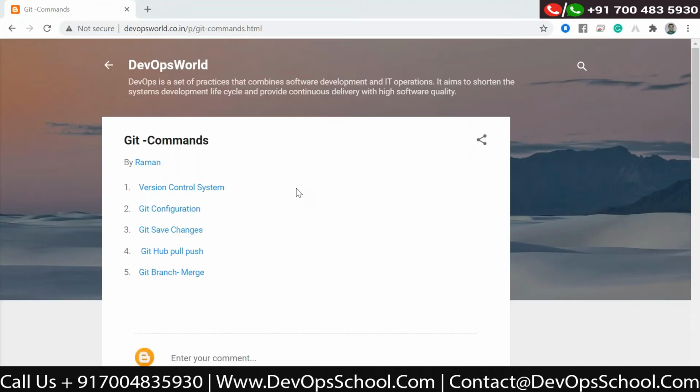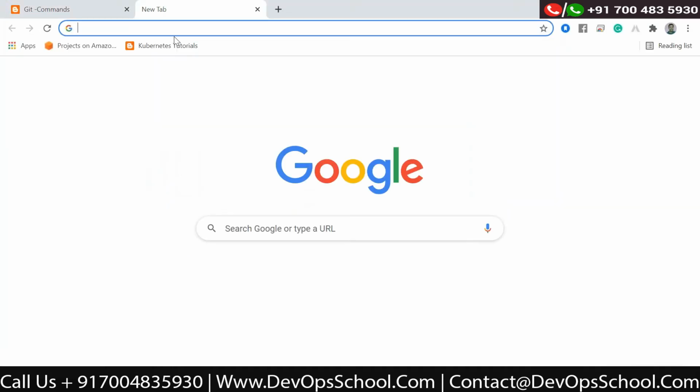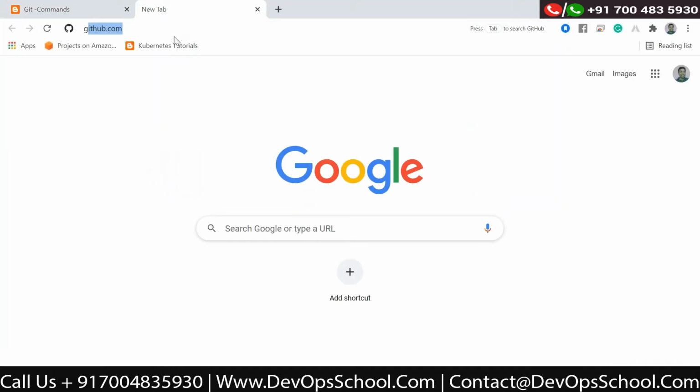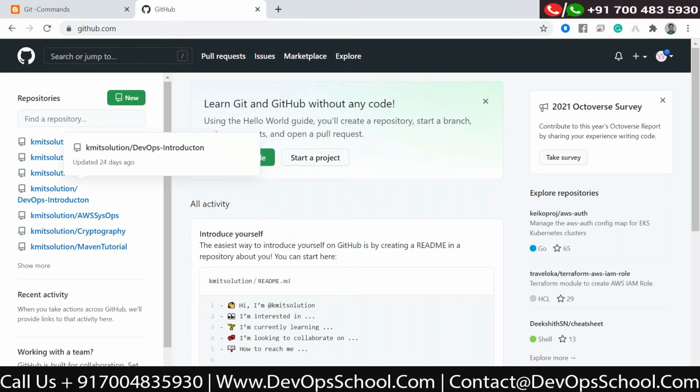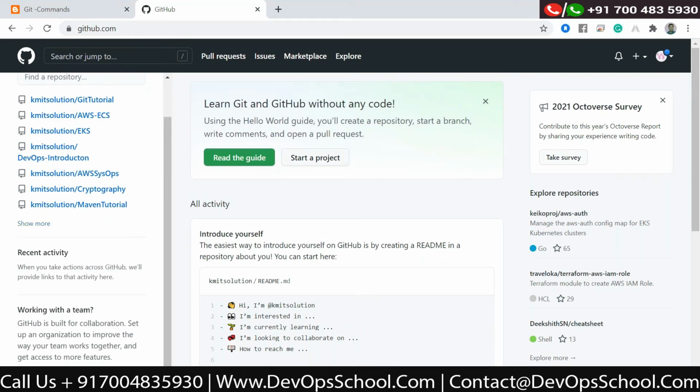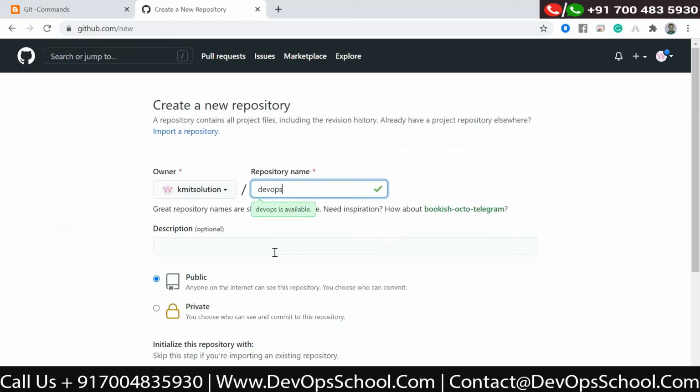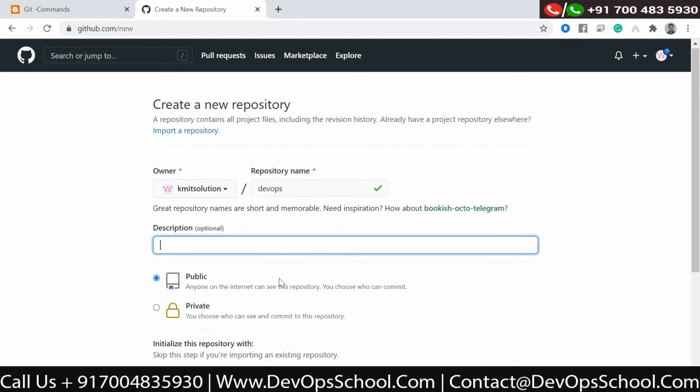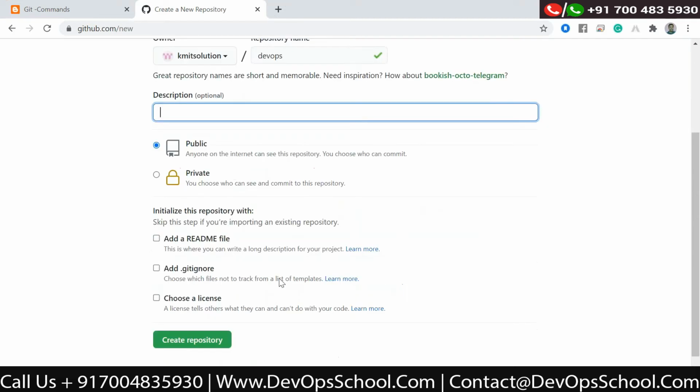Let me quickly create a new repository, DevOps, public, create repository.